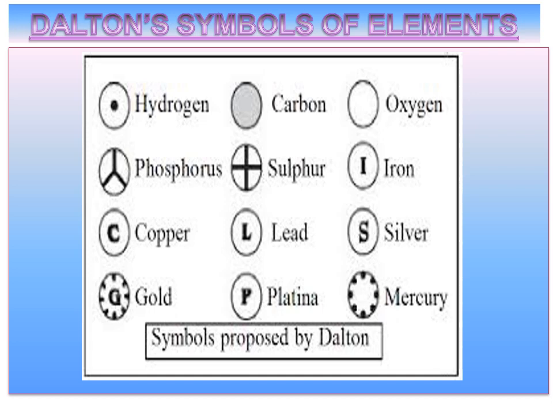So, Dalton's symbols of elements. Dalton was the first scientist to suggest specific symbols in terms of figures for different elements known at that time, which were limited in number. If you observe, like hydrogen, phosphorus, copper, gold, carbon, sulfur, lead, platinum, oxygen, iron, silver, and mercury. The symbol used by him also represents the quantity of that element, that means one atom of an element. So they are inconvenient to draw and could not become popular.